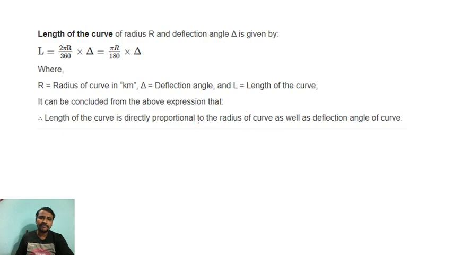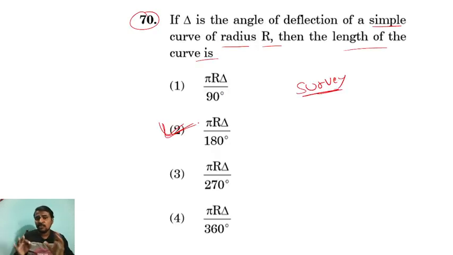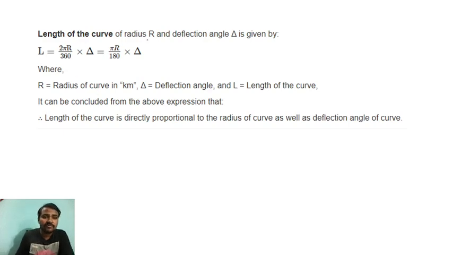This is a simple question with a simple answer. You have to remember, with this type of question, don't make any mistake, because you will lose marks if you make mistakes in the simple questions also. Now, the length of the curve is 2 pi r by 360 into delta, that is pi r by 180 into delta. So r is the radius, delta is the deflection, and l is the length of the curve.